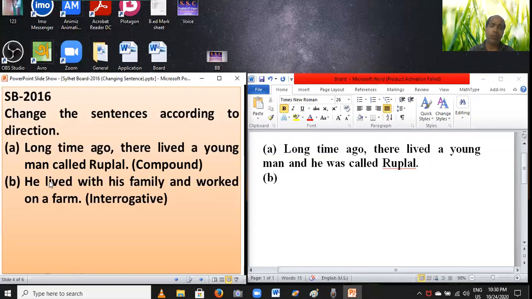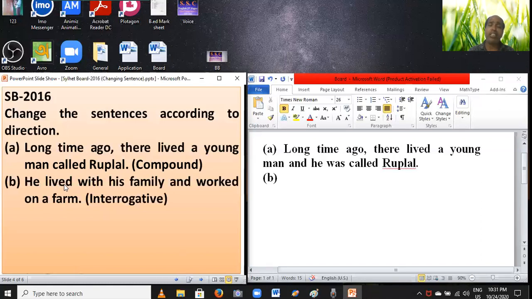The principal verb is used after the subject, so this is the principal verb, "lived".